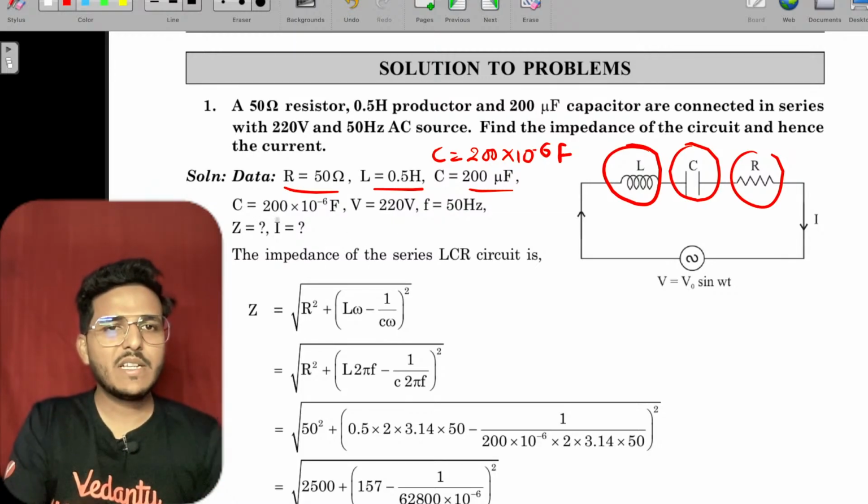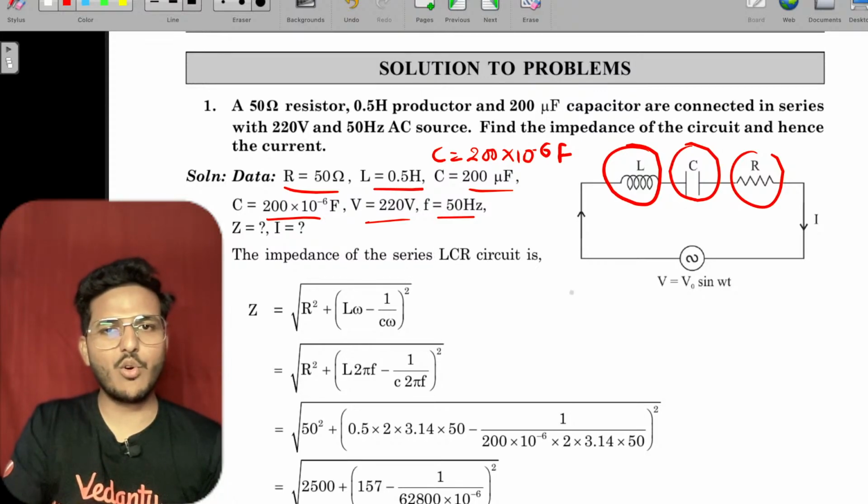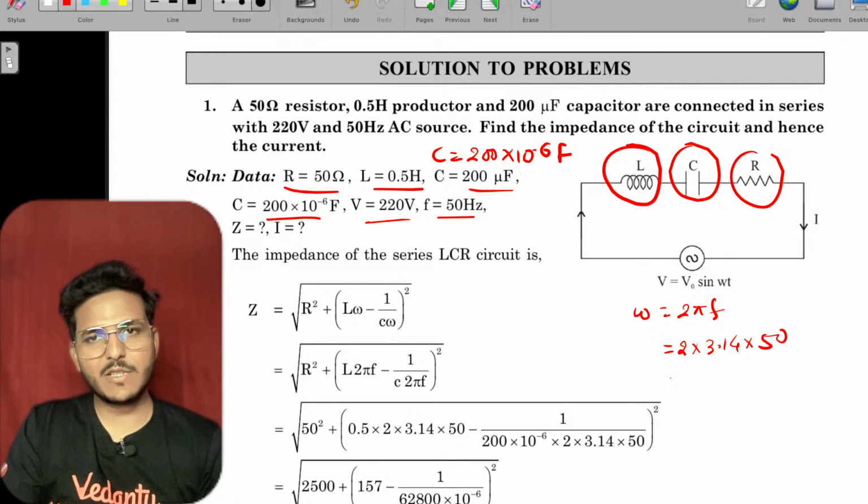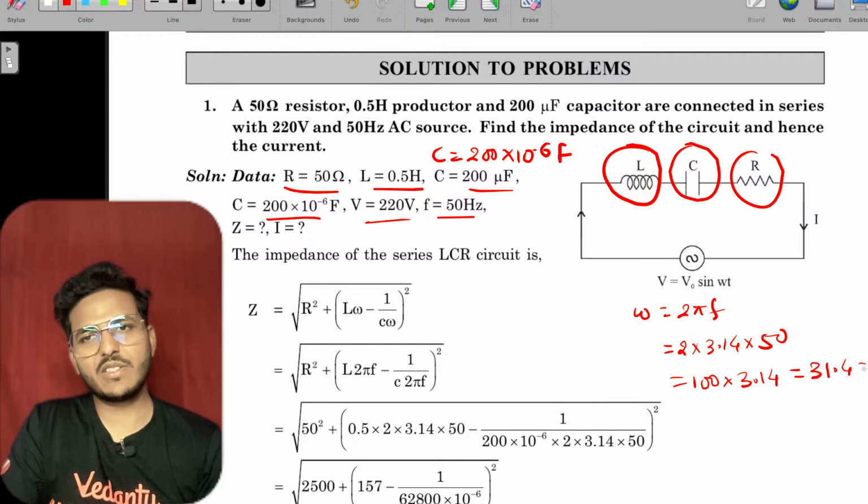Now you have frequency given, so omega equals 2 pi F. 3.14 into F equals 50, which is basically 100 into 3.14, which means this is 31.4. This is the value of omega.